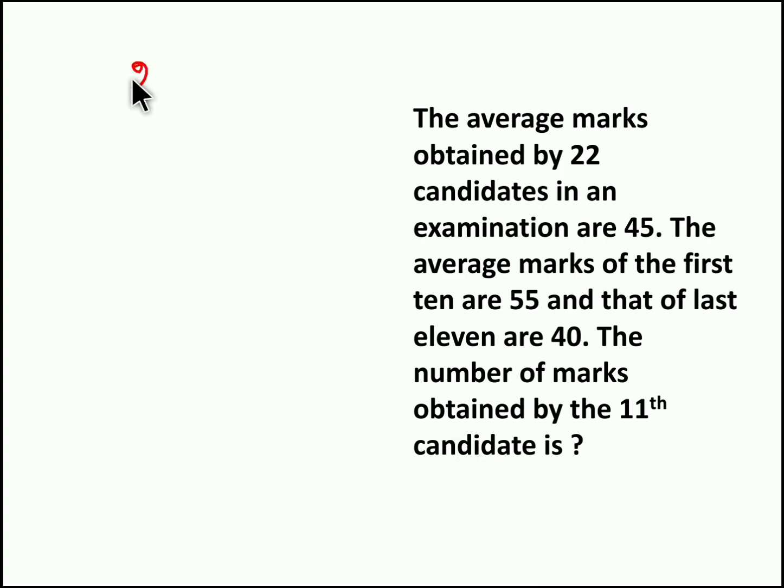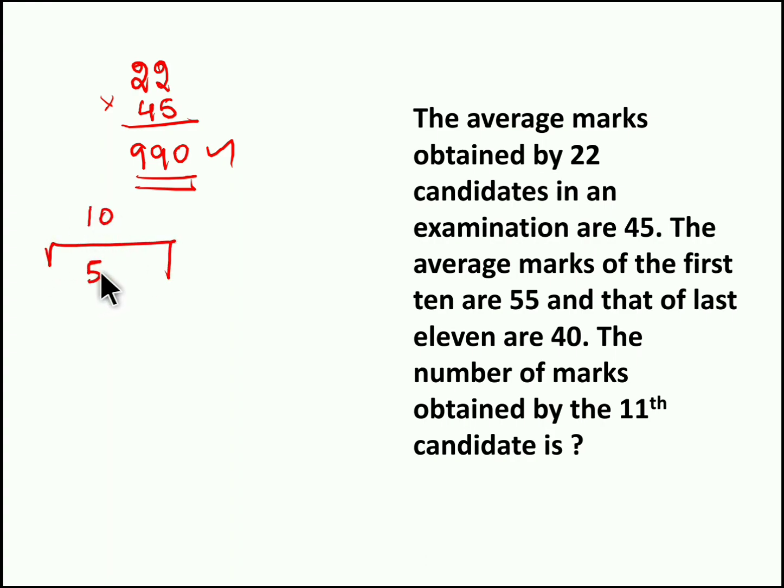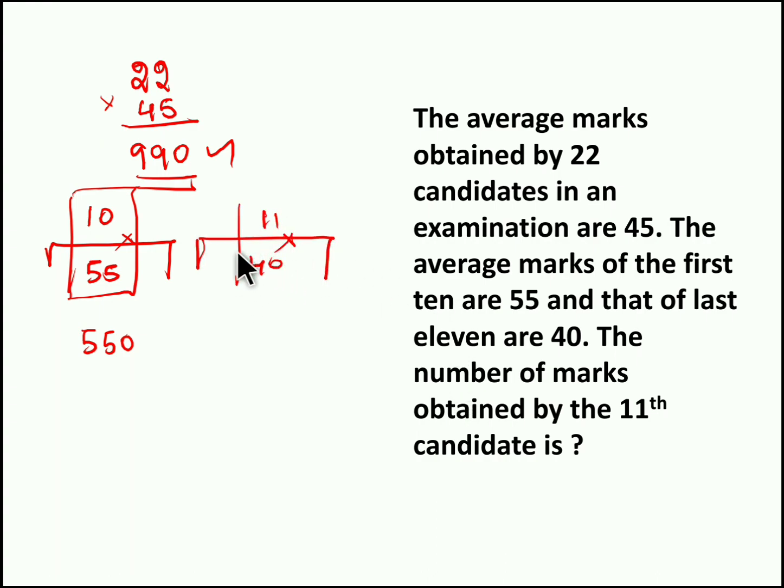So we totally have 22 students, and these 22 students scored 45 marks in average. So the sum of marks obtained by these 22 students is 22 into 45, 990 marks. Now out of these 22 students, the first 10 students scored 55 marks in average, so the sum of marks scored by all these 10 students will be 10 into 55, 550 marks. Now the last 11 students scored 40 marks in average, so 11 into 40, the last 11 students scored 440 marks. Now out of 22 students, 10 plus 11, 21 students scored 550 plus 440, 990 marks.